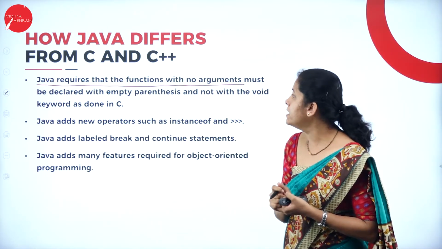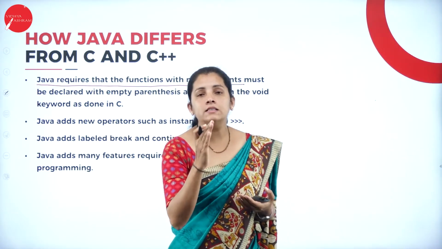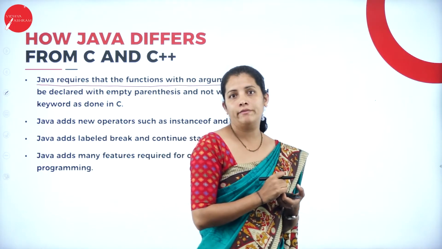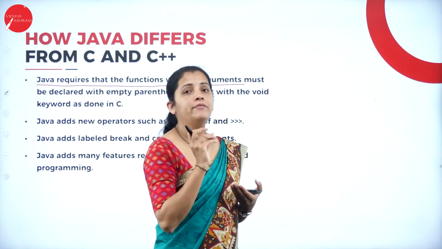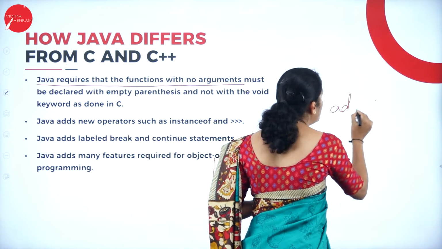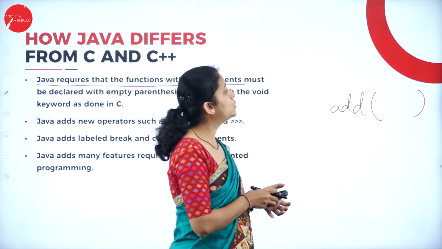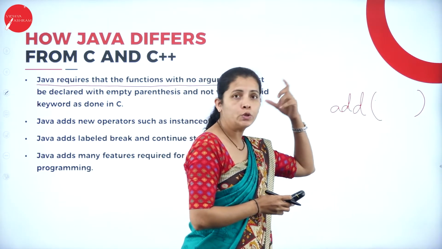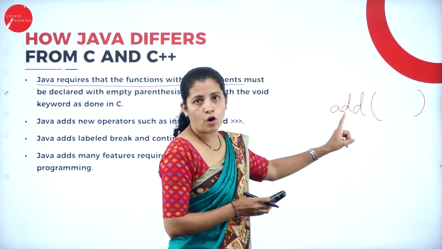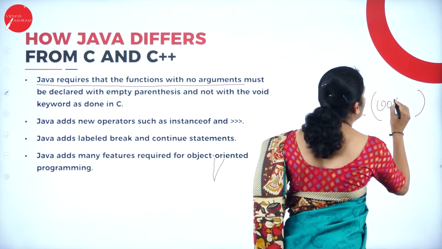Moving further, another difference is that Java requires that functions with no arguments must be declared. If I consider functions, there are functions with arguments and without arguments. If I write a function without arguments in my C program, I indicate that with the help of void.